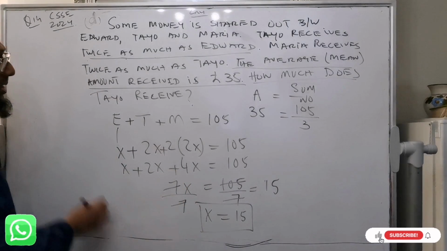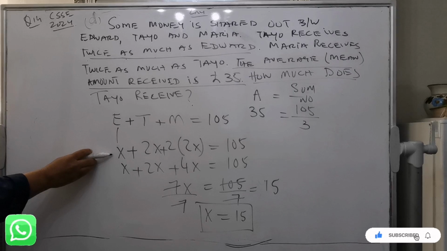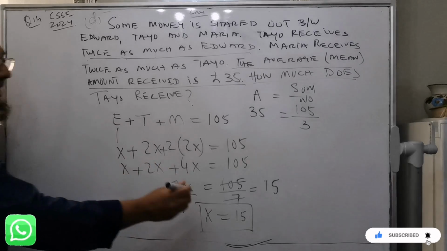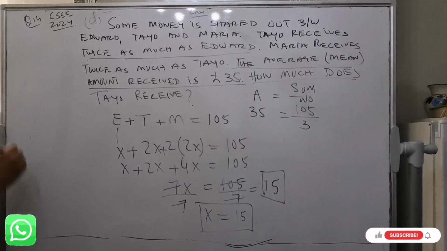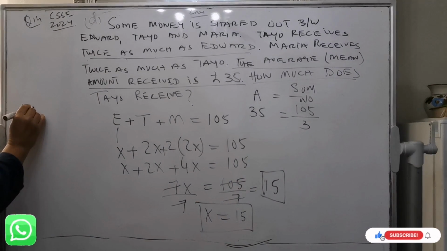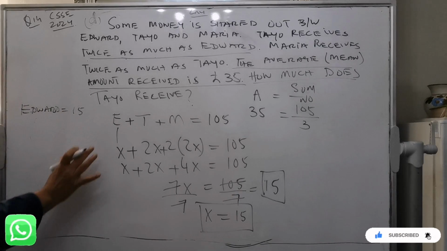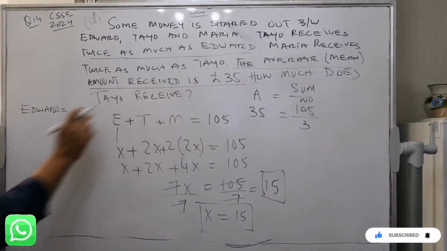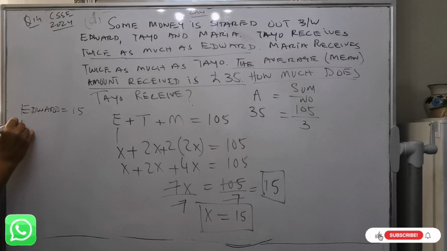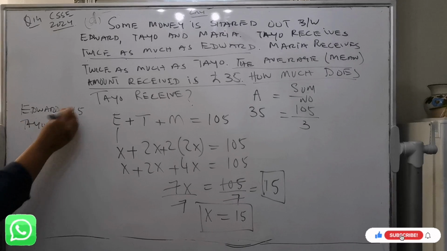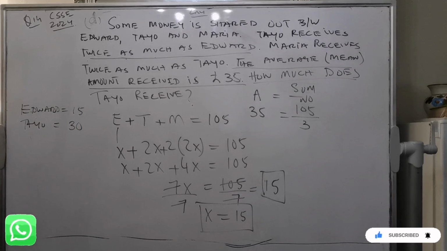Who is x? Go back to this equation. E is for Edward, so Edward is x. Edward is getting 15 pounds. How much does Tayo receive? Tayo received double of Edward, which is 2x, so 15 times 2 is 30.